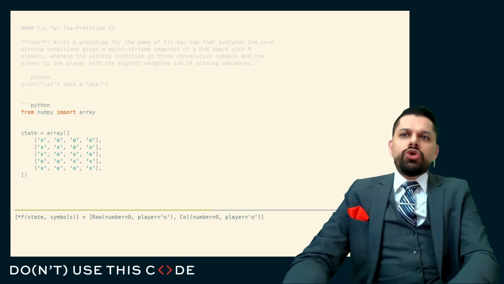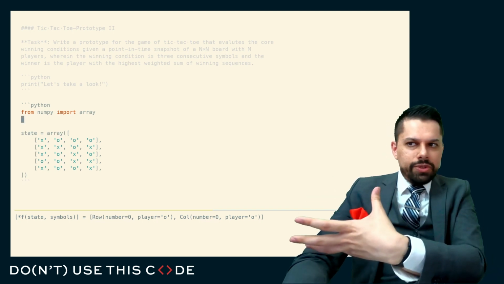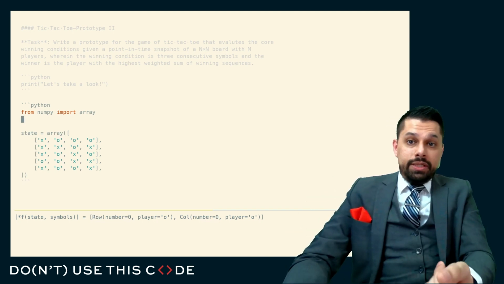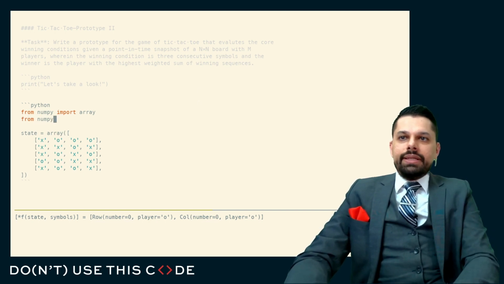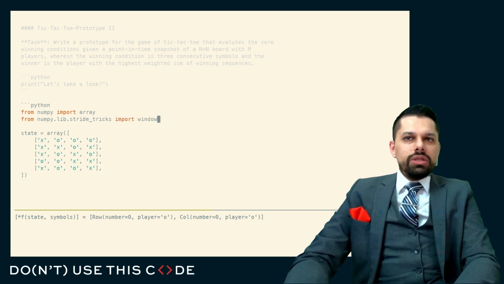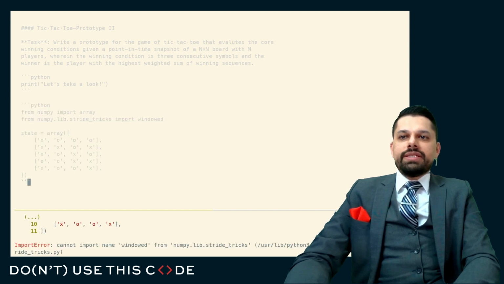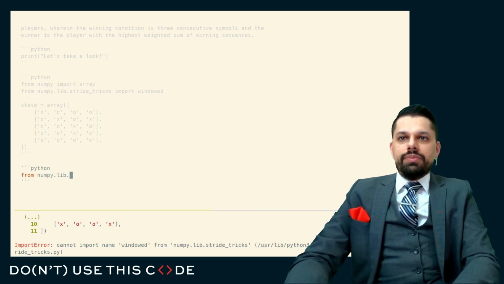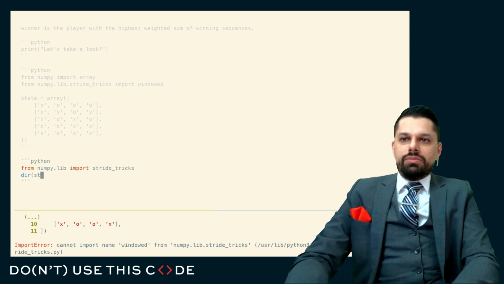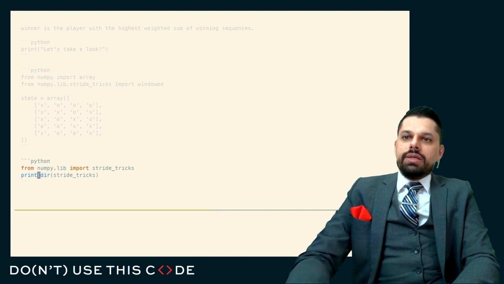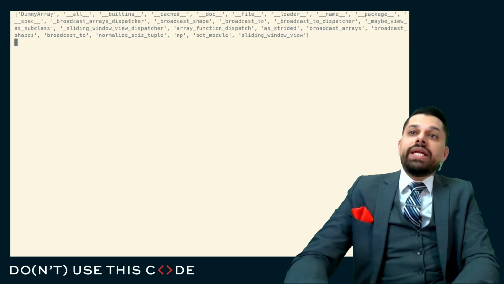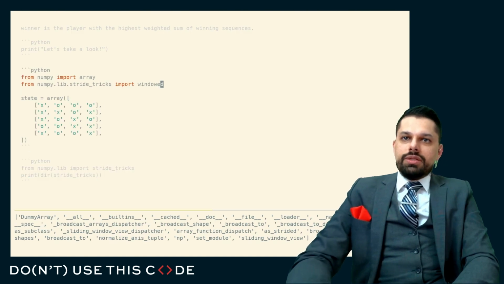And so my choice to kind of jump ahead to NumPy instead of modeling this as a built-in type may actually pay quite a bit in dividends here, because it's a little bit easier for me to do something like get numpy.lib.stride_tricks, windowed. We might have to look into that thing and see what's in there. From numpy.lib, import stride_tricks, and to get windowed views of this data of a particular size. So what is this called? Sliding window view. So I think that allows us to generalize this pretty well.